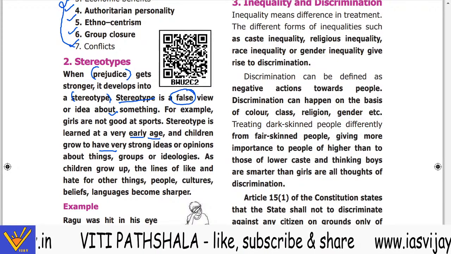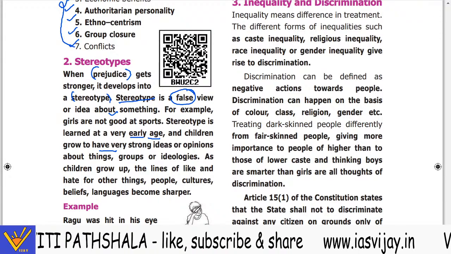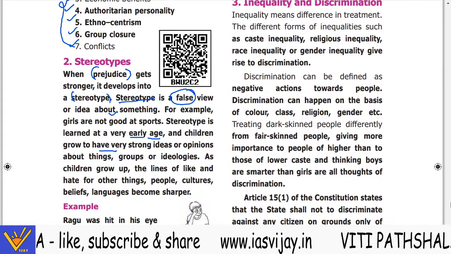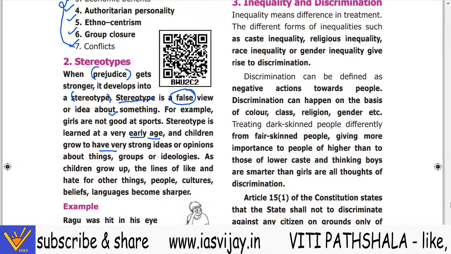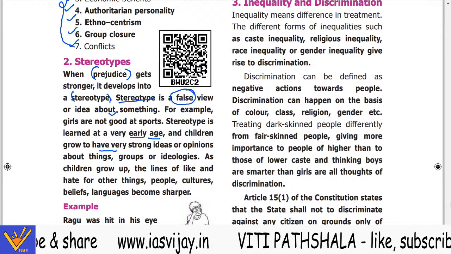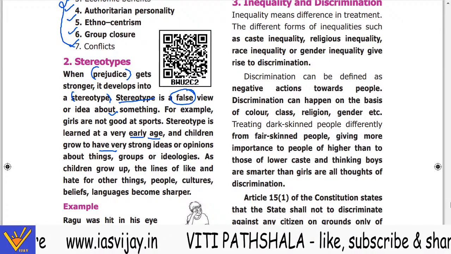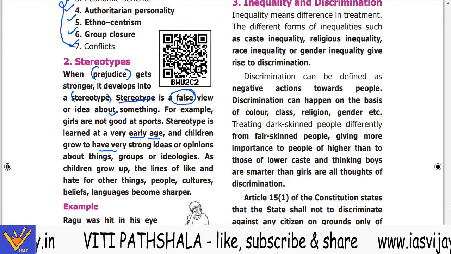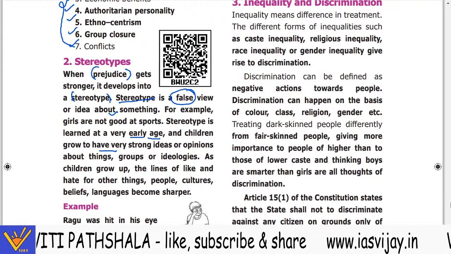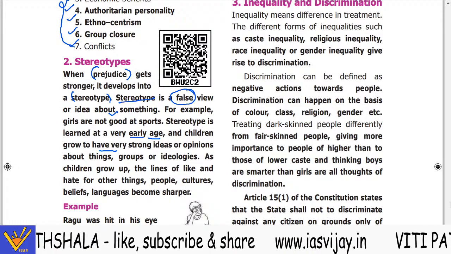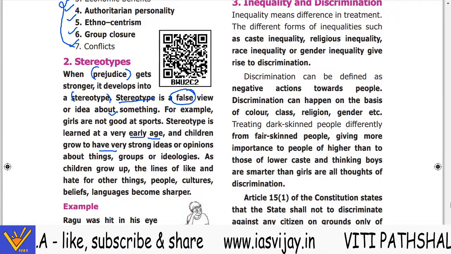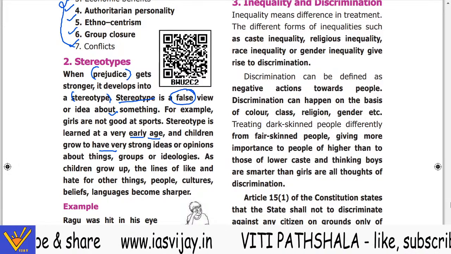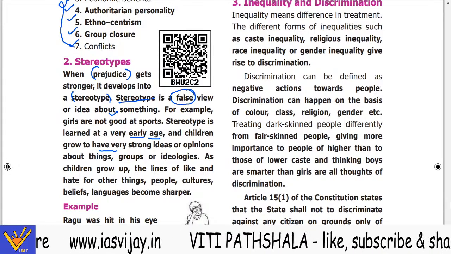So these are the prejudices towards women that have been created by our society, and these are created from childhood. And one more stereotype is that girls are not strong, girls are not good, girls cannot do things, they are made for the home only, for home chores, they cannot work outside, they cannot go out alone, and they cannot remain out of town. So these are the stereotypes which have been created by our society.